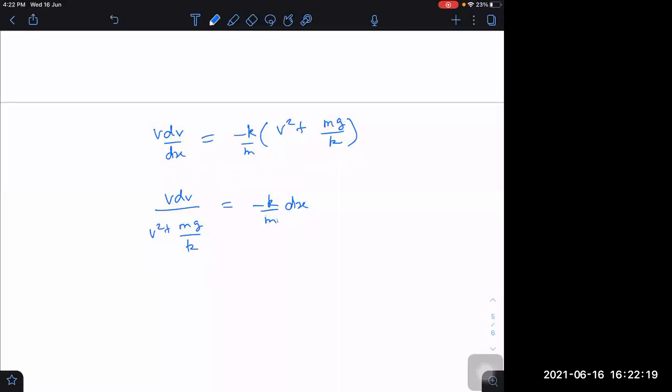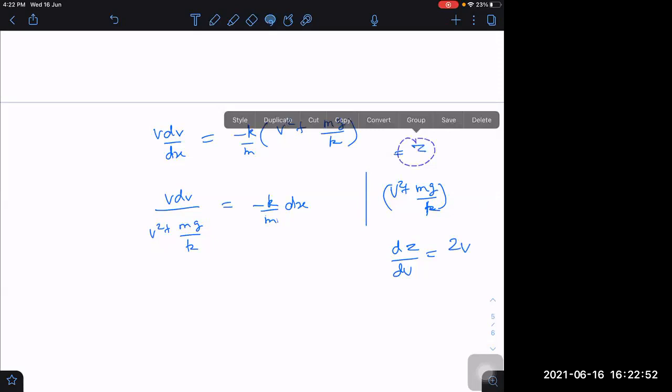One more thing I would like to say: if I assume v square plus mg by k as another unknown quantity, maybe z, what will be the derivative dz by dv? dz by dv will become 2v, because if I differentiate this, it is just an assumption.